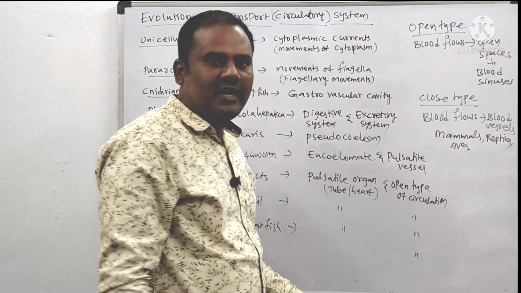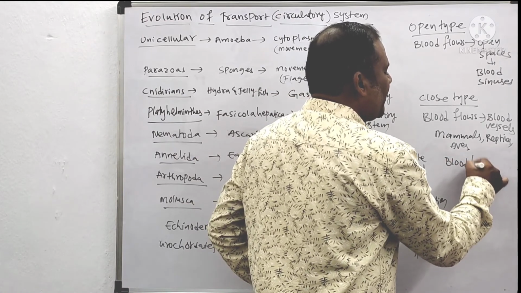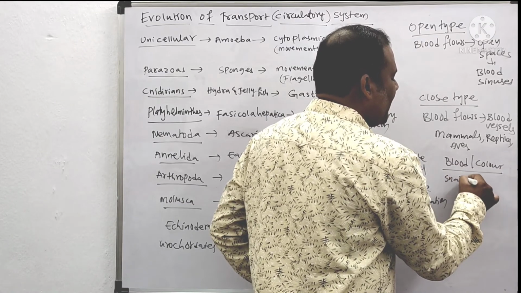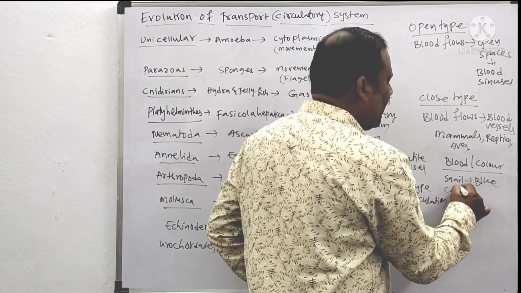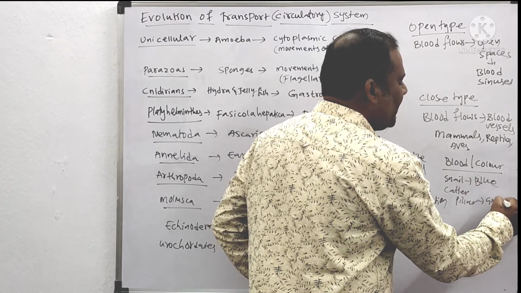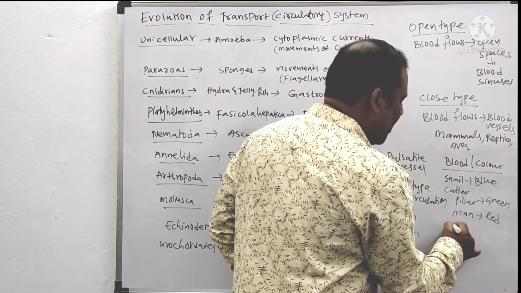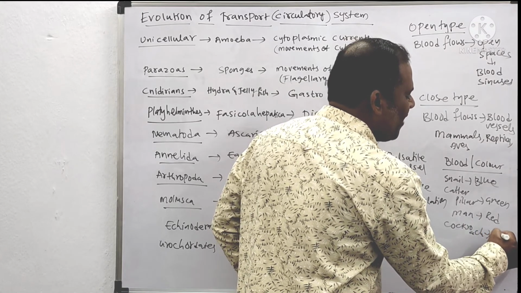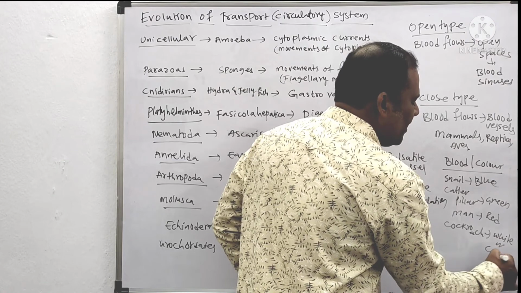Not only the circulation, the blood color will also be different. For example, in snail the blood is blue in color. In caterpillar, the blood color is green. In man, it is red. In cockroach, the color is white, or we can say it is colorless.